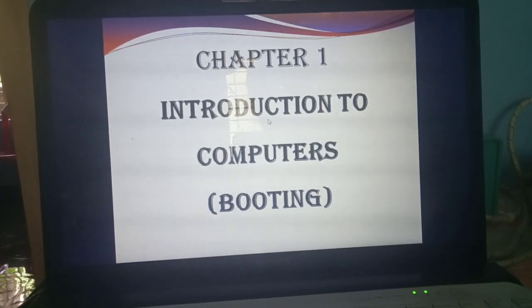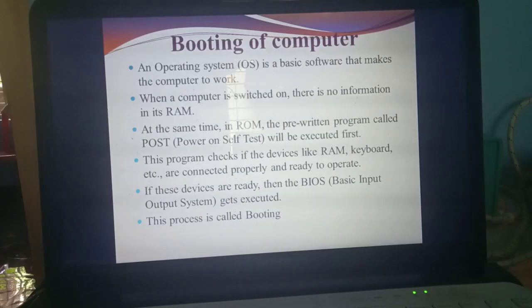Yes. Today we are going to study a new topic called booting. So what's the topic today we are going to discuss? Booting only. This is a very small topic, so within 10 minutes I can complete this class. So listen carefully. What do you mean by booting? Booting of a computer.